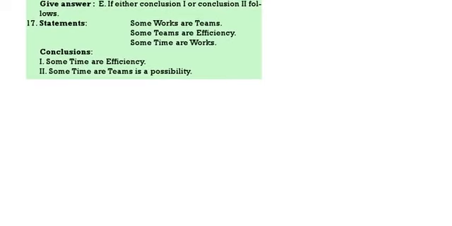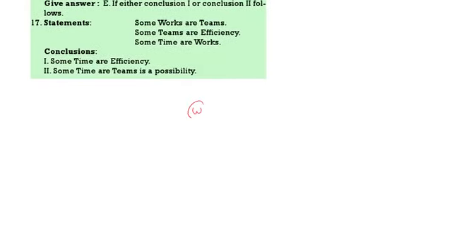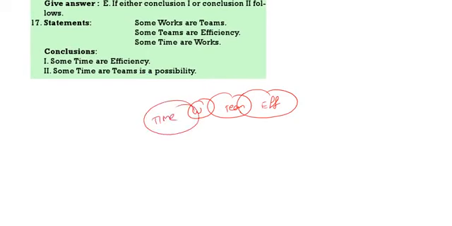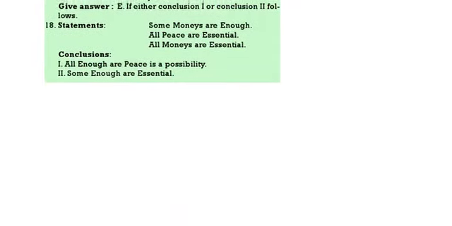Some work are teams. Some teams are efficiency. Some time are works. Then some time or efficiency does not follow. Some time or team is a possibility. Second one definitely follows. Next, 18th one.